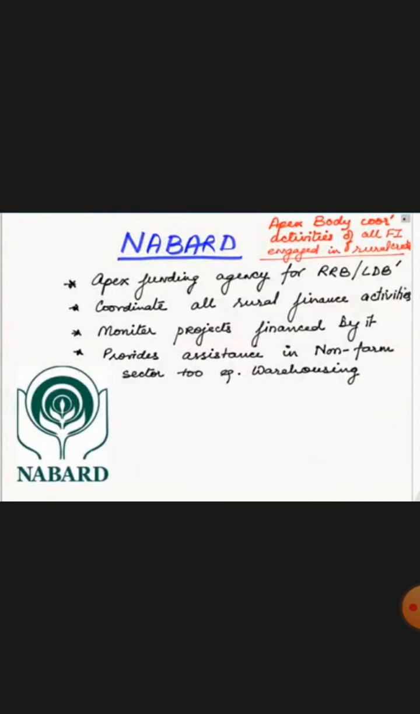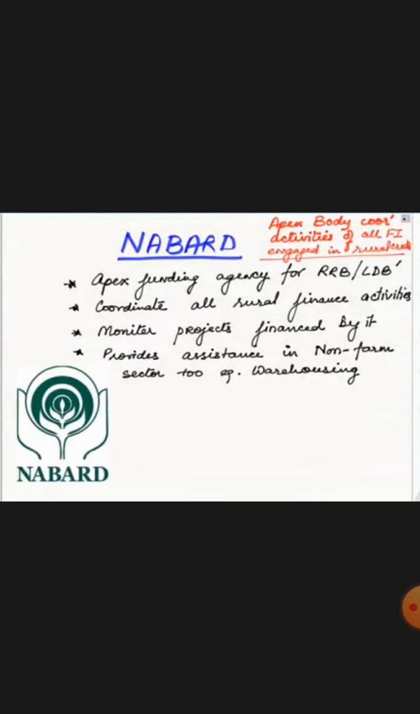Okay, it is just like your RBI, Reserve Bank of India. The Reserve Bank of India is the topmost authority regarding banking, and NABARD comes under this RBI.